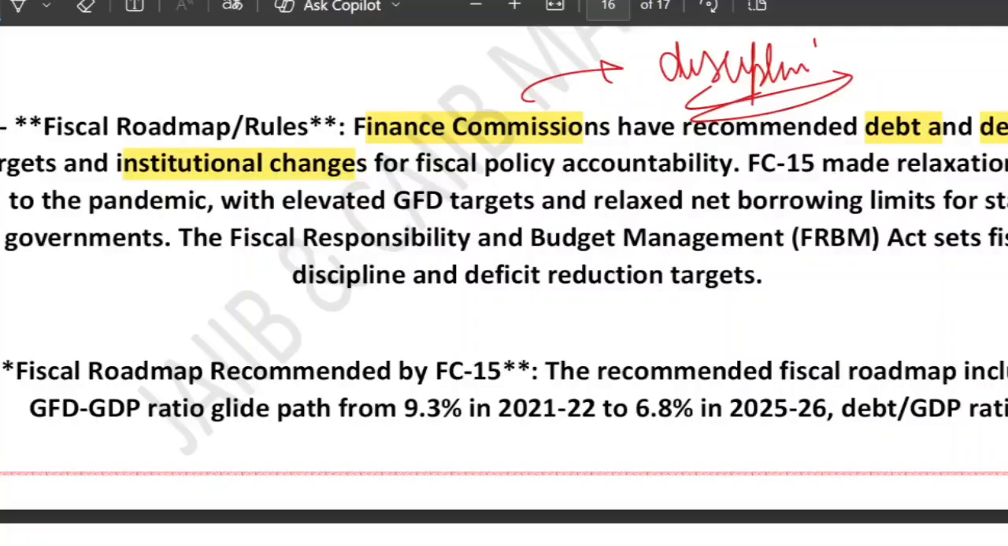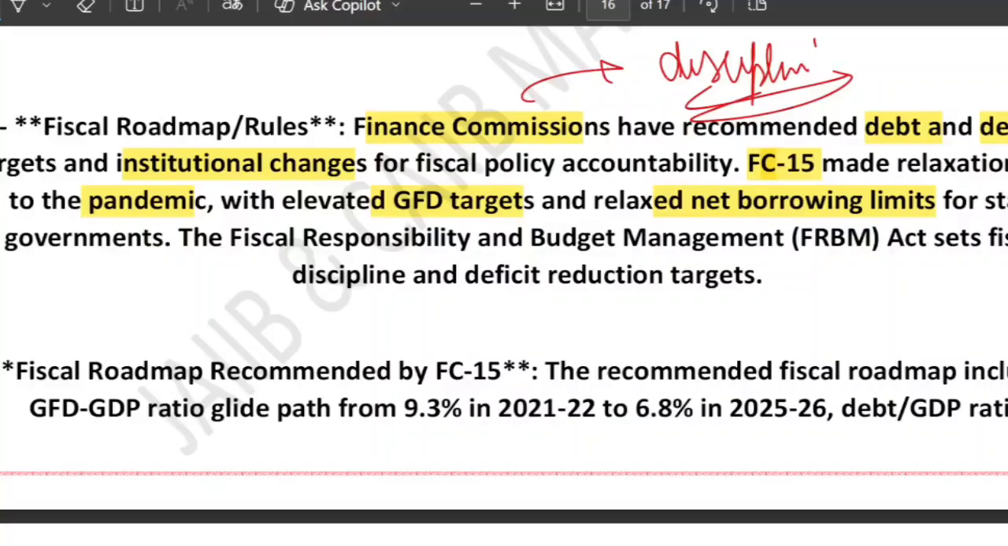So remember, the 15th Finance Commission had to relax these targets because of the pandemic. States were allowed higher GFD, an elevated GFD target, and a higher net borrowing limit. Why? Because the states needed more money for healthcare, welfare, and economic recovery.